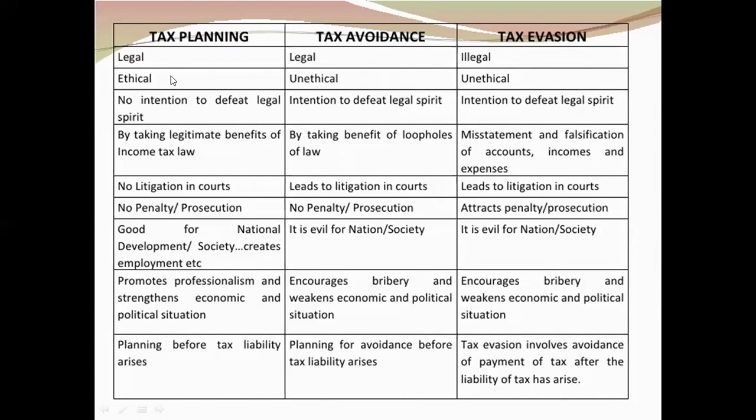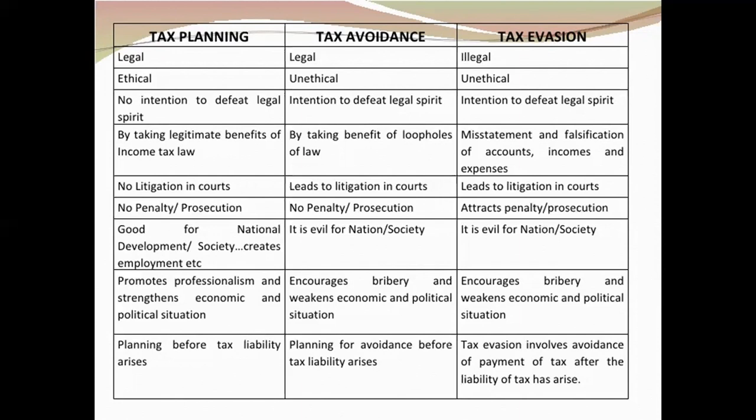The second point is ethical and unethical. First of all, let me clear out what is ethical and what is unethical. For example, you are writing your examination. You know that copying in the exam is not right. So if you are copying, then you are doing something which is unethical, against normal moral values. But if you are not copying, you are doing an ethical act. In short, something that is morally correct, where the idea behind it is correct, is known as ethical. Something which is morally incorrect, you feel this thing is wrong, it should not be done, so what do we call it?